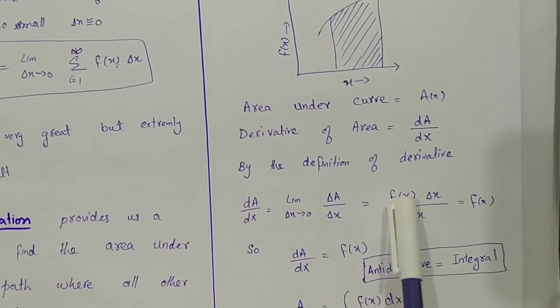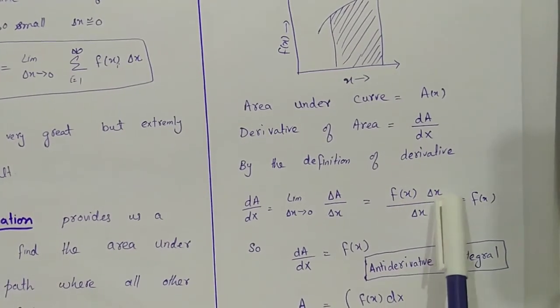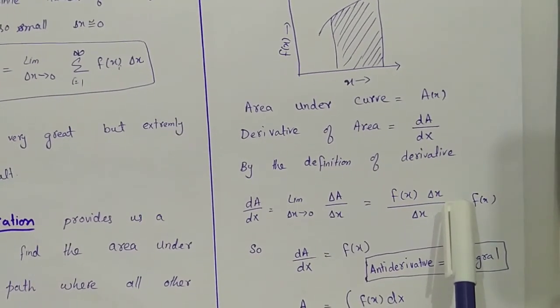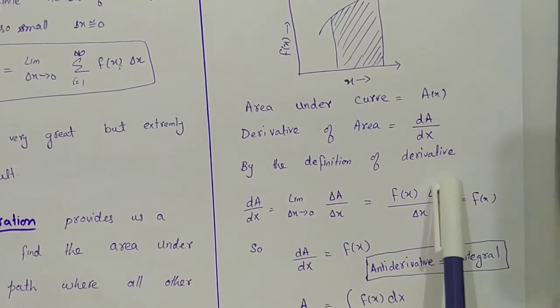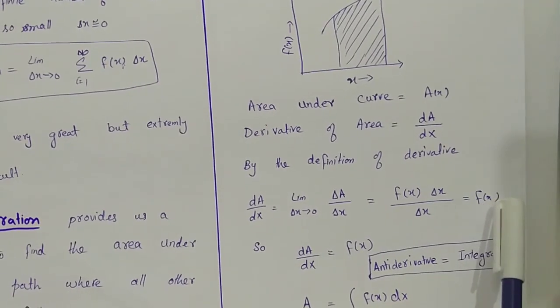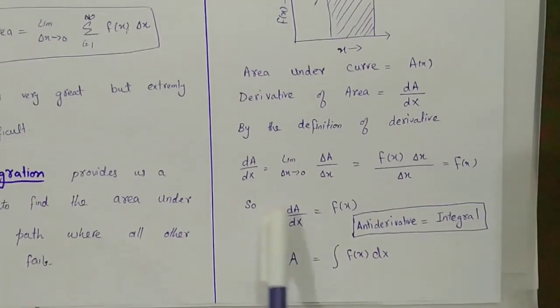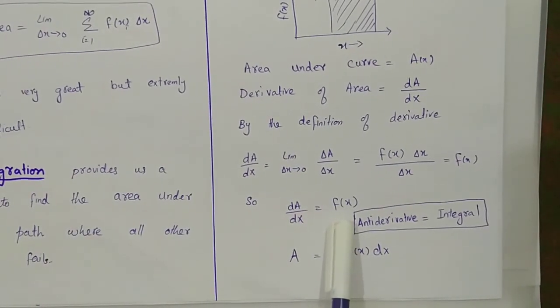Area is always length into width, f of x into delta x, over delta x. These delta x cancel each other, and we have the function f of x. It means dA over dx is equal to f of x.